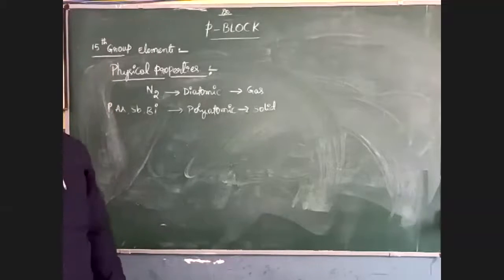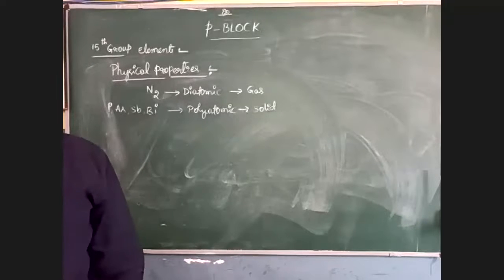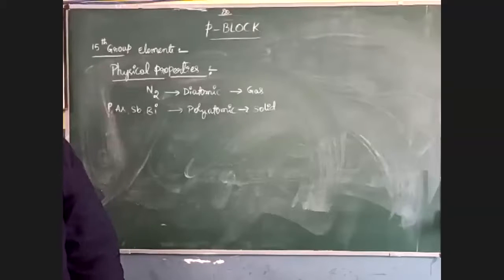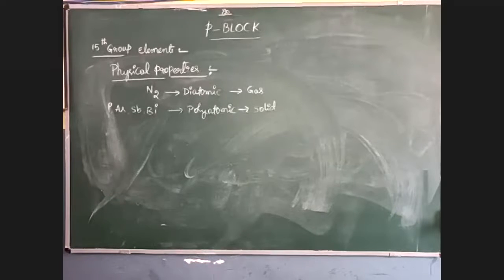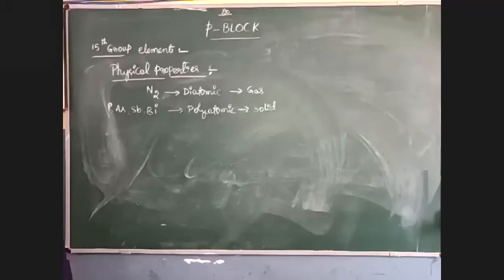Nitrogen and phosphorus are non-metals, arsenic and antimony are metalloids, and bismuth is a metal. Next, nitrogen is a diatomic gas, whereas the remaining elements are polyatomic and are solids at room temperature.